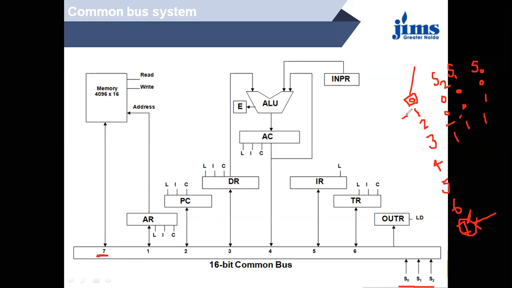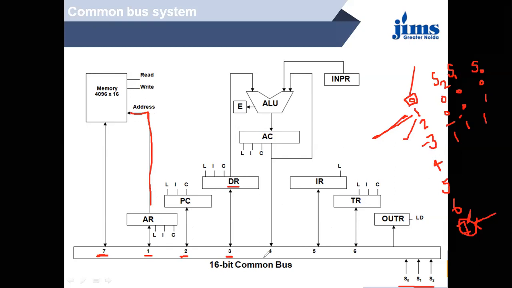When it is 1, it means we are going to select the address register. This is the address line you can see from here. So we are going to select the address register. When it is 2, then we are going to select the program counter. In case of 3, we are going to select the data register. You can see that data is going to be transferred to the ALU.